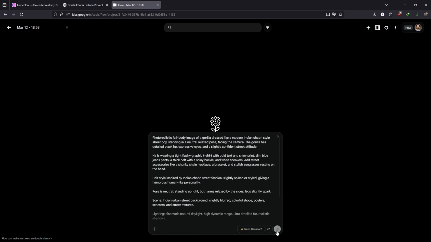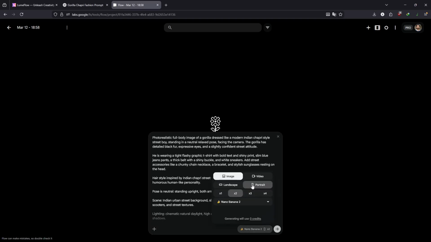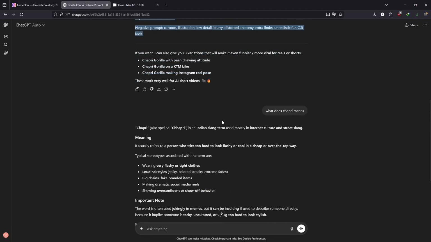So let's just generate two images here. I'm going to make sure that I have a portrait. I'm in image and let's generate two images here. Let's just wait for it to generate the image. And yeah, what does chapri mean?